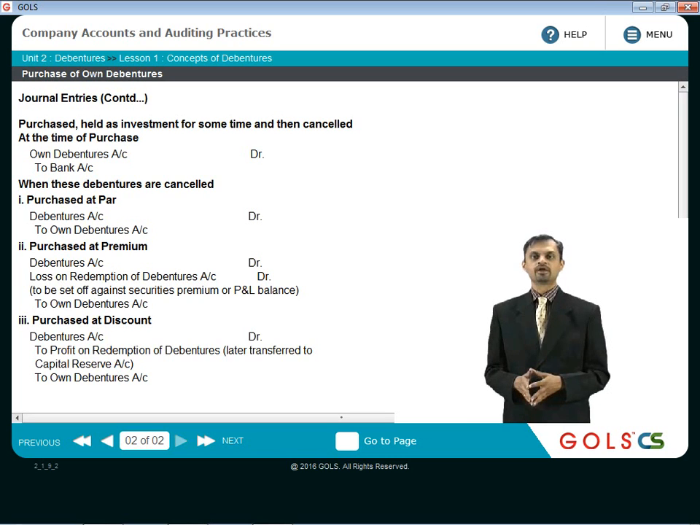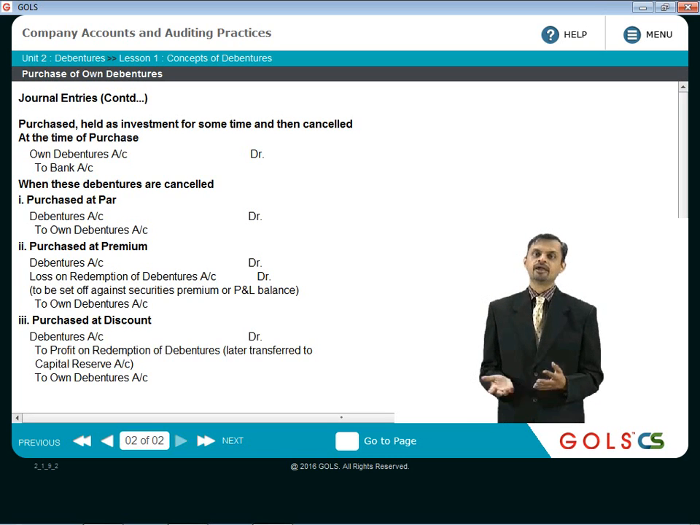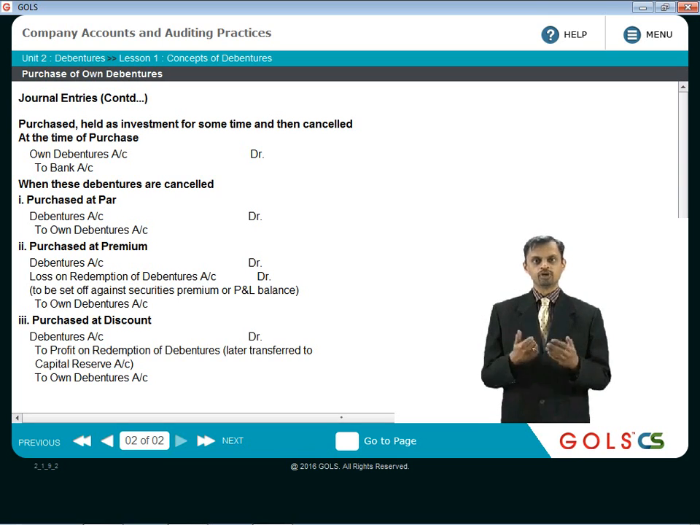So what happens when the debentures are purchased, held as investment for some time and then cancelled? At the time of purchase, you will have own debentures account debit to bank account at whatever value you are purchasing. Same entry, whether it is at par, premium or discount, doesn't matter. Then when these debentures are cancelled at a later stage, if they were purchased at par, then debentures account debit, so debentures account will get closed, and to own debentures account, so own debentures account will get closed.